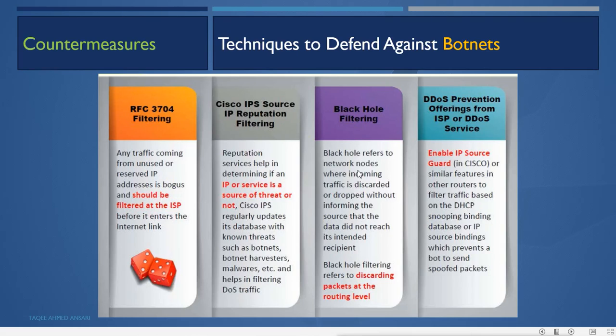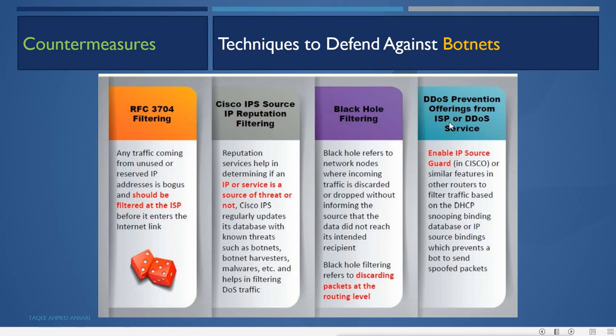Then there is black hole filtering. Black hole filtering refers to network nodes where incoming traffic is discarded or dropped without informing the source that the data did not reach its intended recipient. It refers to discarding packets at the routing level. So it is like discarding the unwanted traffic packets at the routing level, and the server will never see the traffic. Also the attacker who is sending the traffic will not get any reply. That means the packet does not reach, or times out, with no reply.